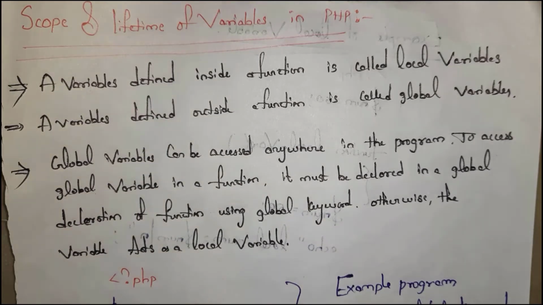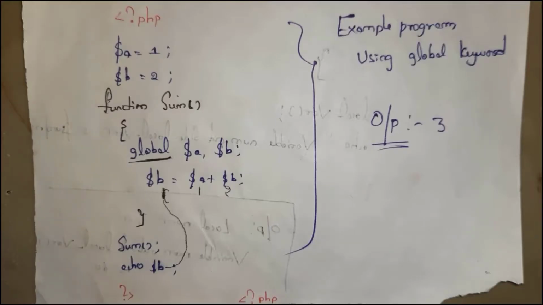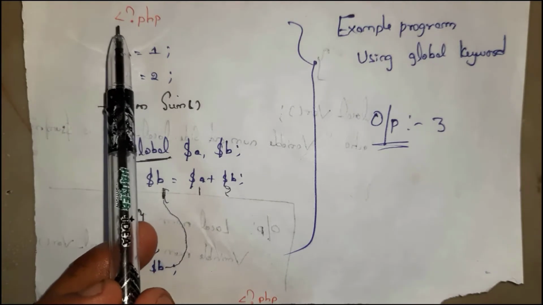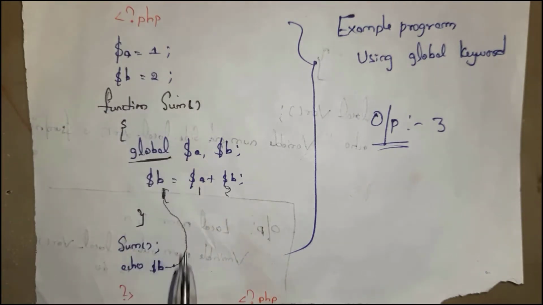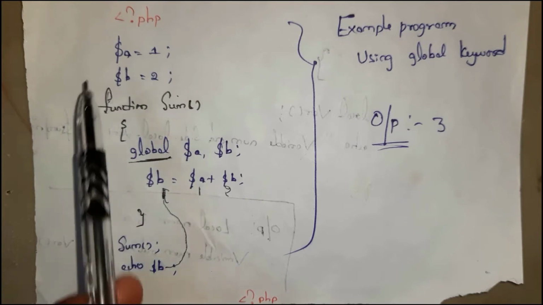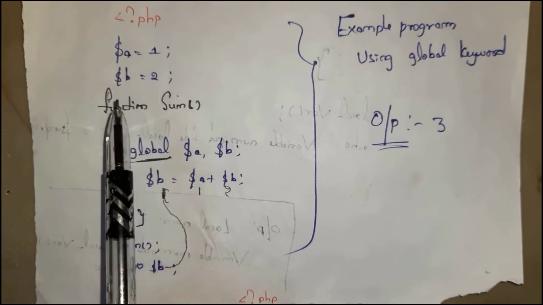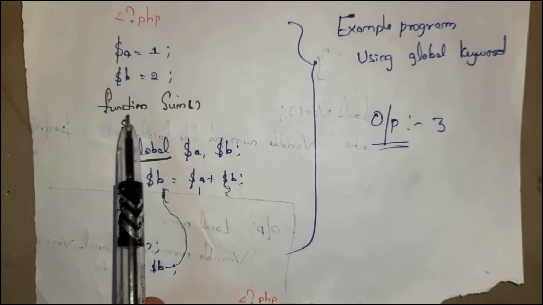See, I will show an example. By this you can clearly understand what is a local variable and what is a global variable. This PHP program shows an example of a global variable. Any PHP program contains <?php at the starting and ?> at the ending of the program. I took variable $a equal to 1 and variable $b equal to 2, and a function sum.